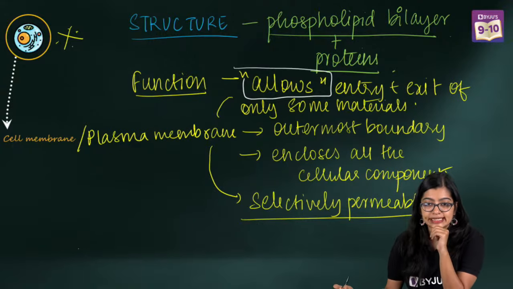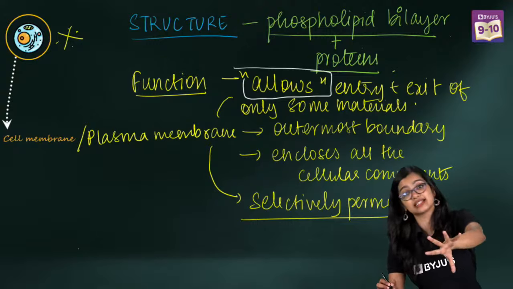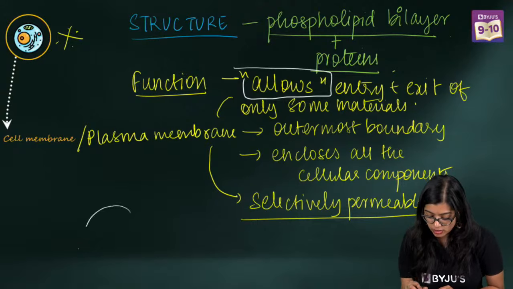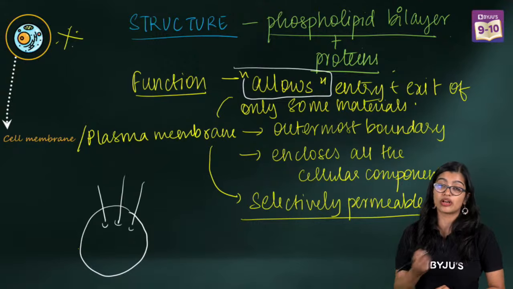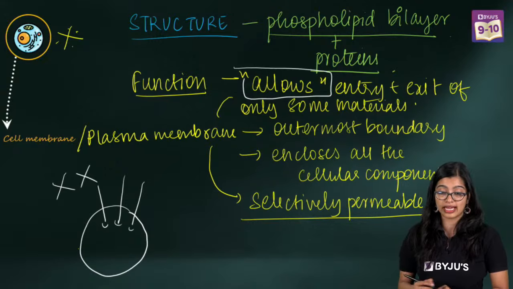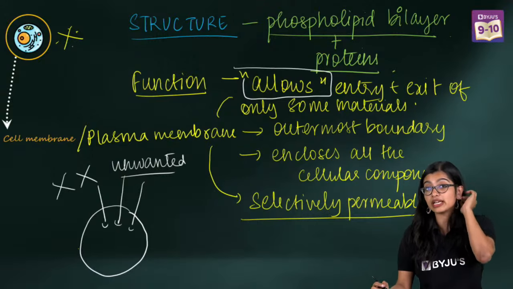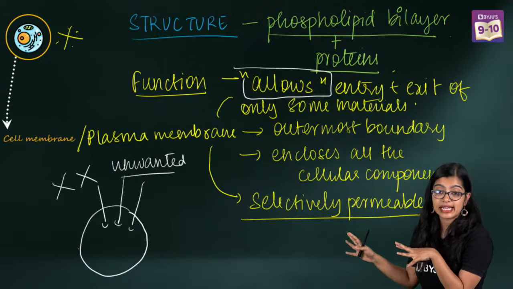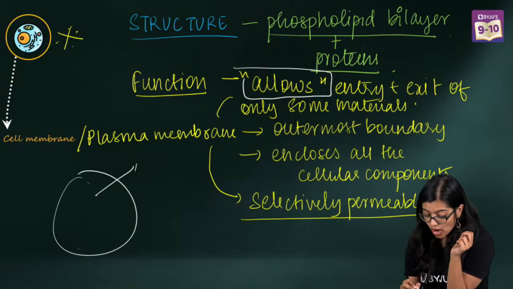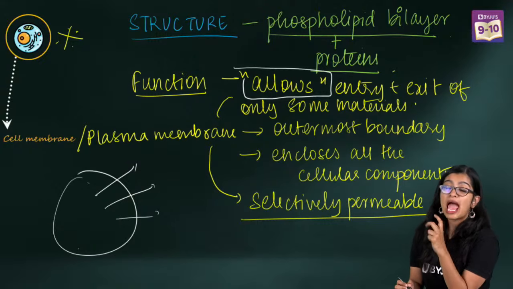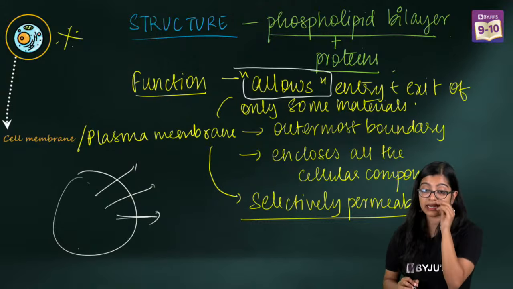Very simple and easy. Now somebody was asking me, ma'am, why should it function as a selectively permeable membrane? Because we are talking about our cell. It's not always that good things will enter into the cell. There could be some harmful things, some unwanted things that could enter into the cell, which is why it is selectively permeable. Even for exit, we want all the important things to be within the cell, and we want to make sure that only what should leave the cell goes out of the cell. Which is why it is selectively permeable.